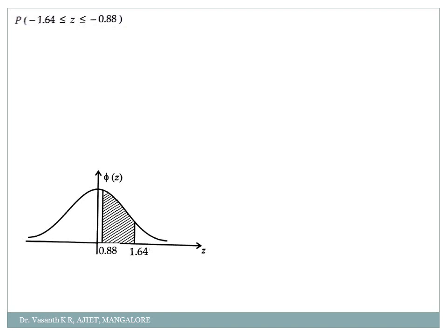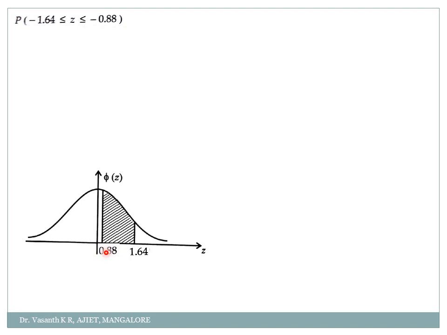See, the question is from minus 1.64 to minus 0.88, but I have drawn the graph here in the positive part. Why? Think. Any idea? Yes, because the negative part is just like a mirror image of the positive part. So instead of going for the negative part, you draw the graph on the positive part only. No one will ask you.